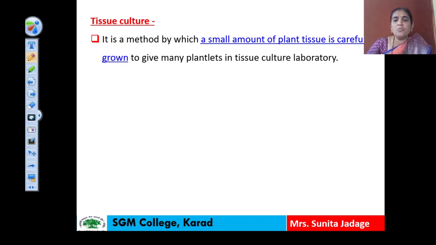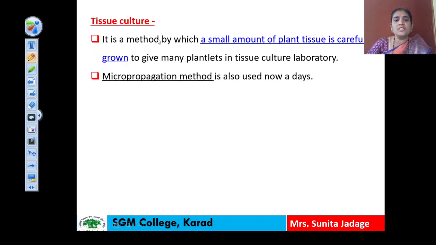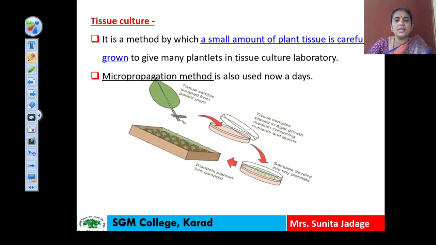Here, a very small part of the plant tissue, either from the root, stem or leaf, is grown in a laboratory, and from that tissue culture technology we get a number of plantlets. This technique is known as a micropropagation method, and nowadays this tissue culture technology is used to grow many plantlets.